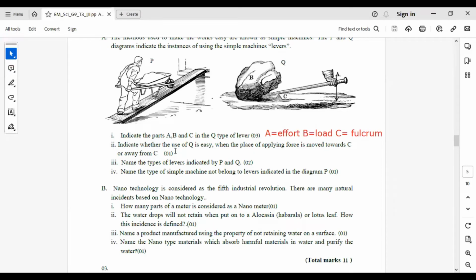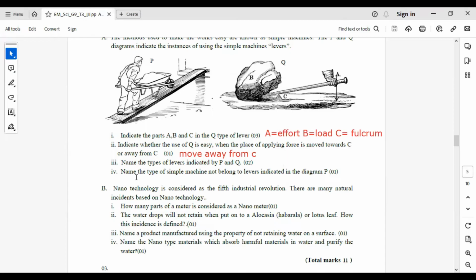Indicate whether the use of Q is easy when the place of applying force is more towards C or away from C. Move away from C is the answer, then it is very easy to do the work.